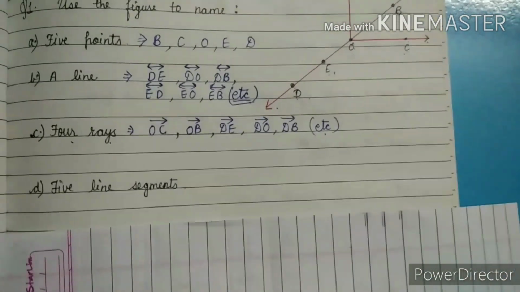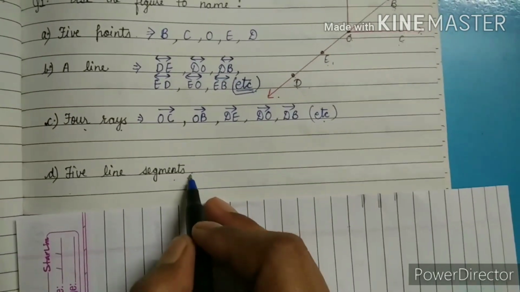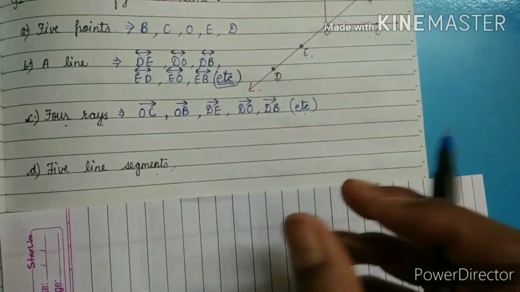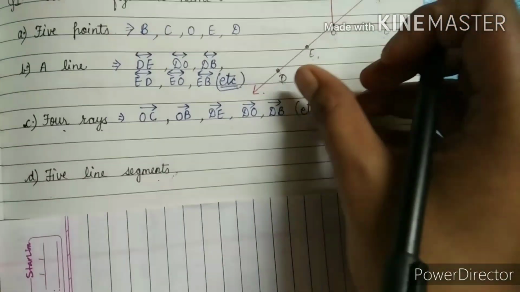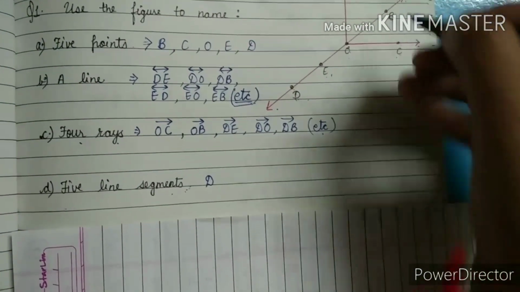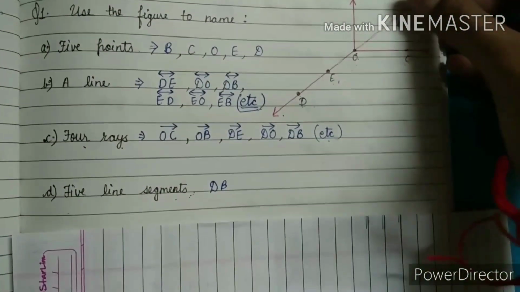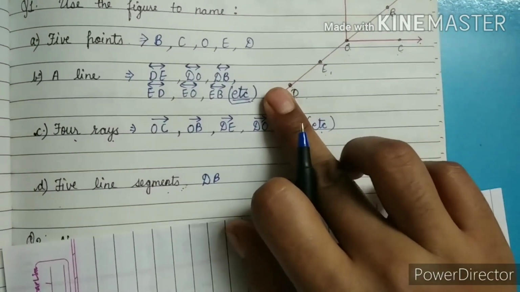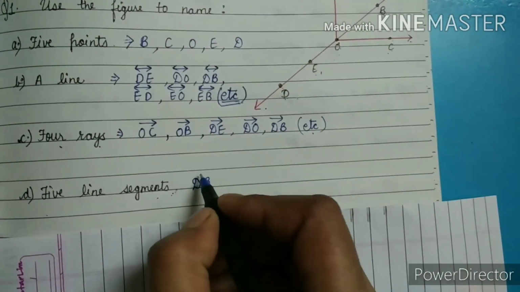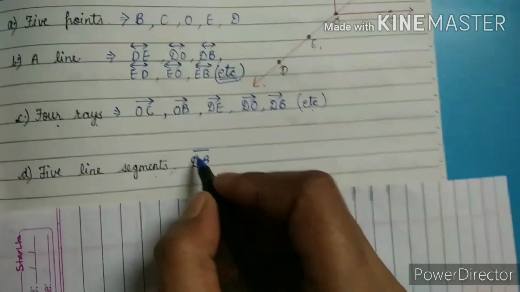Now the D part, 5 line segments. A line segment means a line that has 2 end points. So we have to take 2 points together. If I am putting D, then with D we can put B. It means only this much, we are ignoring this portion and this portion, and only this much is called the line segment, and the line segment symbol is only a line that does not have an arrow at any point.